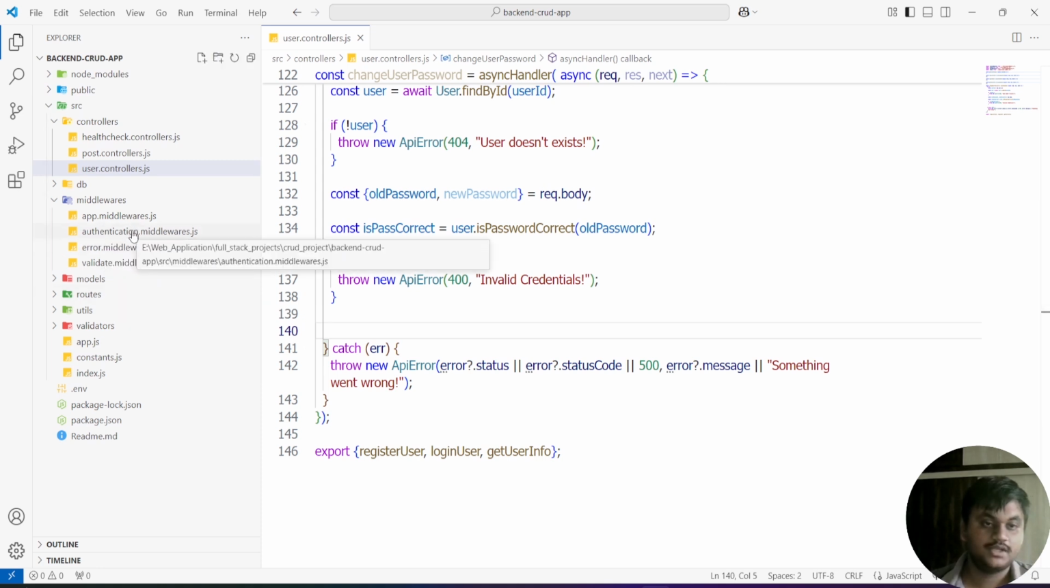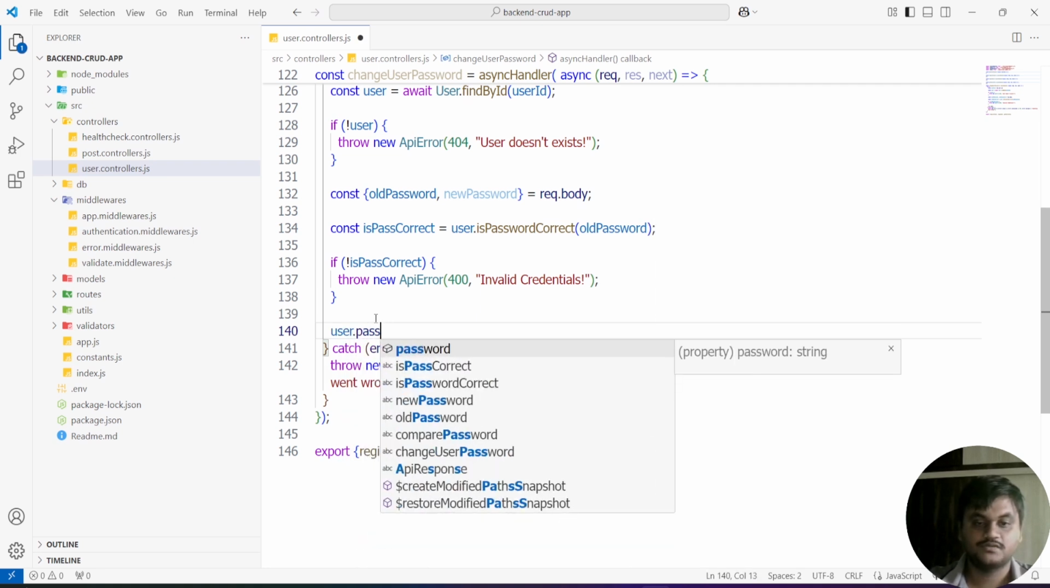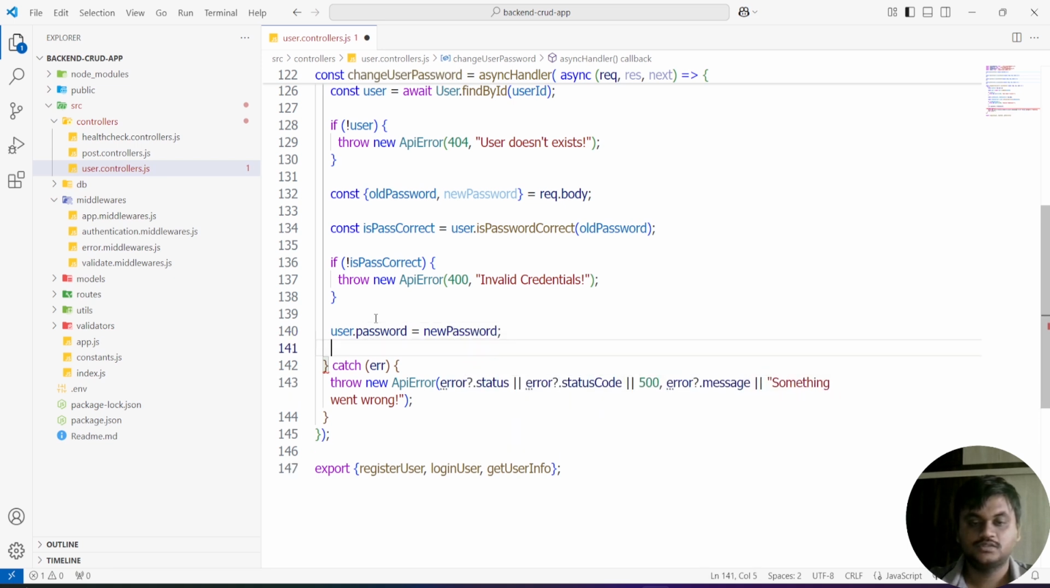I'm going to proceed with changing the password. For that, I'm going to use this.user.password equal to the new password. Then I'm going to save the user after writing the new password: await user.save.